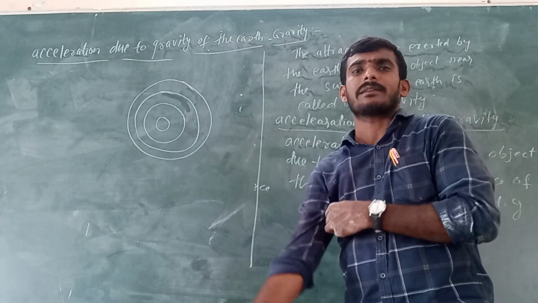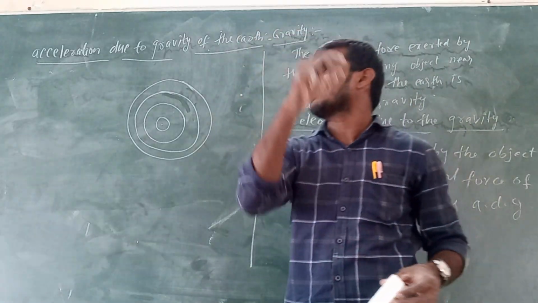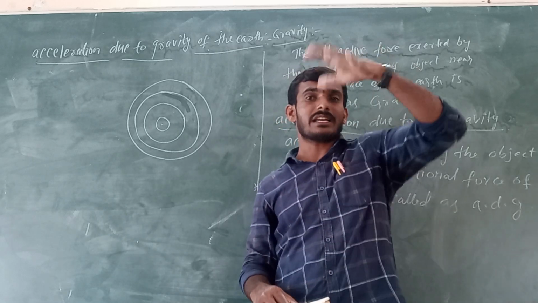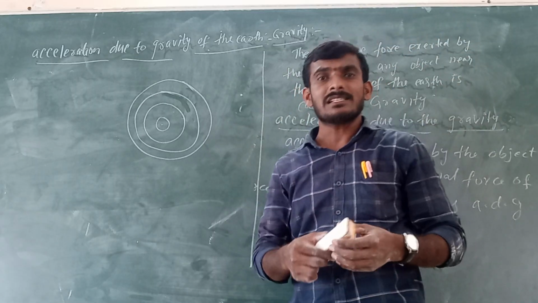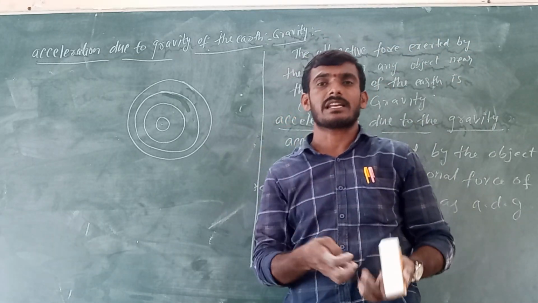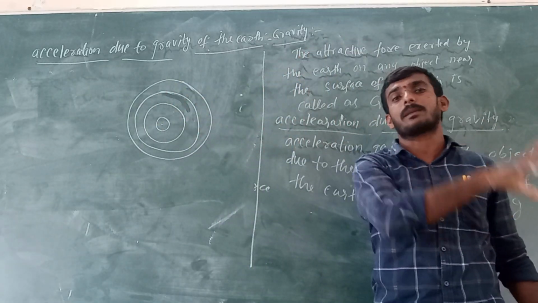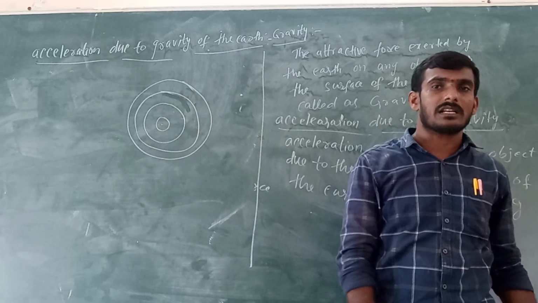Generally, what is meant by concentric circles? If all the circles have the same center point, then those circles are called concentric circles. Here, if all the spherical shells have one common center point, then those spherical shells are called concentric spherical shells.